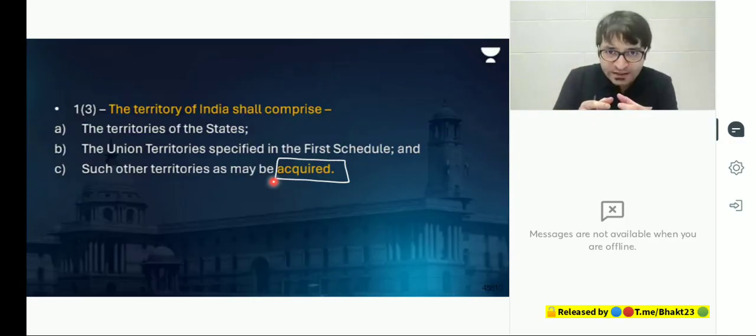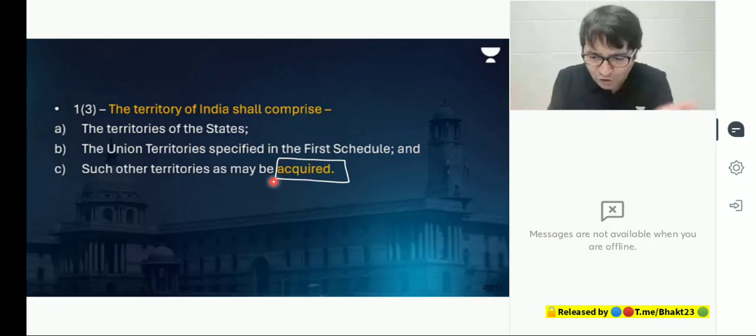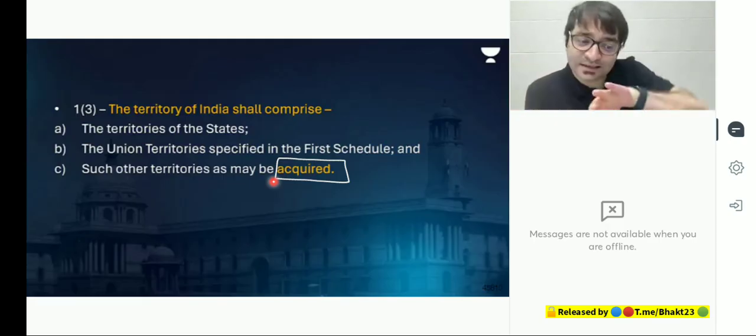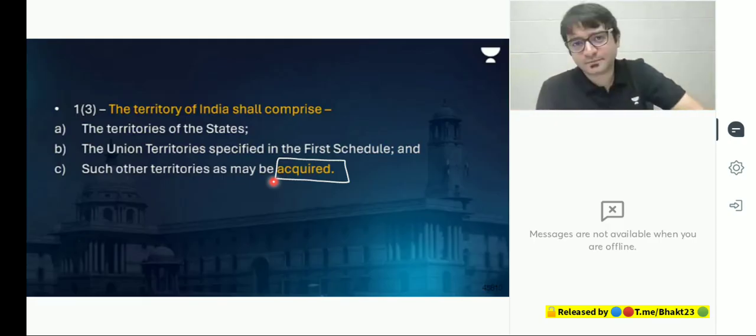States share this federal relationship with the union. So all these 28 states, they share this federal relationship with the union. That means we have dual government, we have distribution of powers, constitutionally recognized. But union territories are distinct. They are directly controlled by the center. There is no dual government, controlled directly by the center. Which means who is the head of these union territories? President. Who makes laws for these union territories?